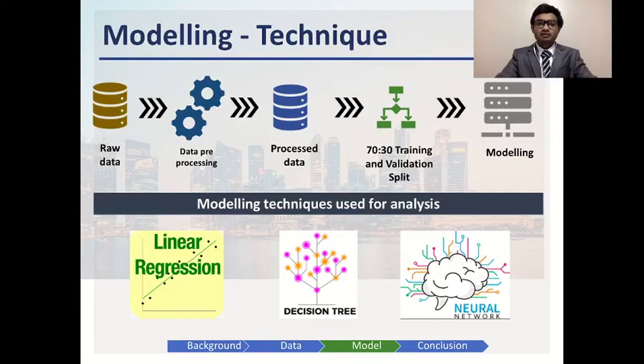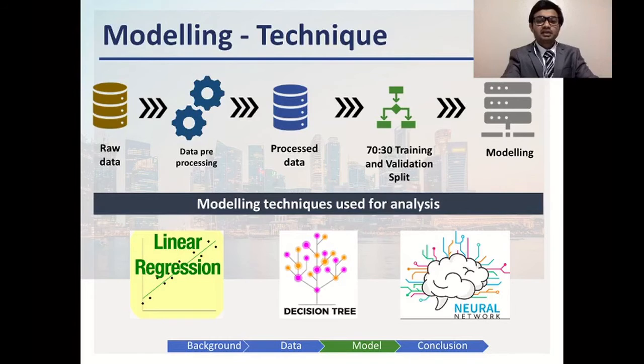So we started off by doing a validation and training split. We used a 70-30 training and validation split, where 70% of the data was used to train the model and 30% was used to validate the performance of the model. Since we had close to 81,000 records, 30% of the data was a considerable amount to look at the various parameters and performance of the model.